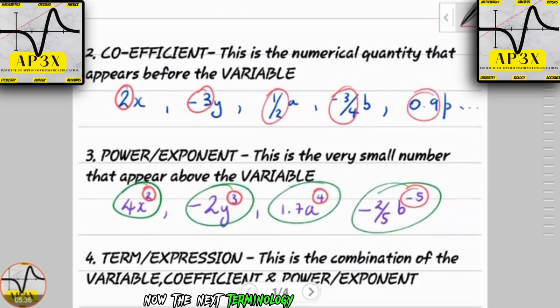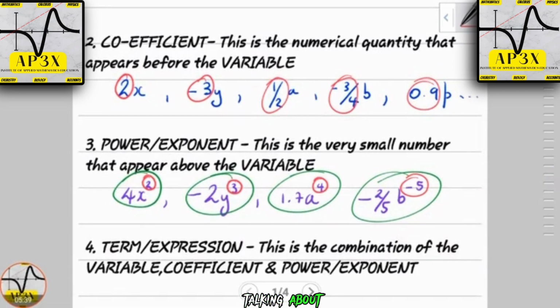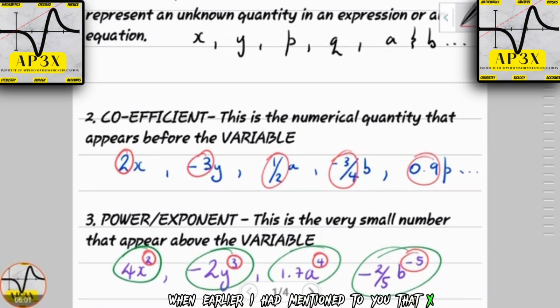The next terminology that you're going to find us talking about a lot, especially when it comes to the addition, subtraction, multiplication, and division aspect of algebra, is the word coefficient. This is a numerical quantity that appears before the variable. When earlier I mentioned that X, Y, P, Q, A, and B are the common variables, notice there wasn't any number placed in front of them.